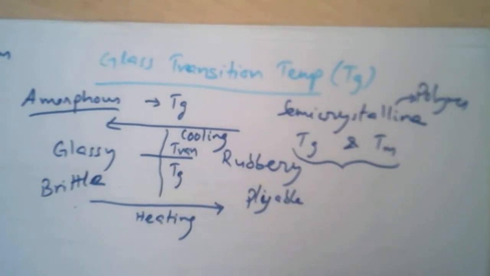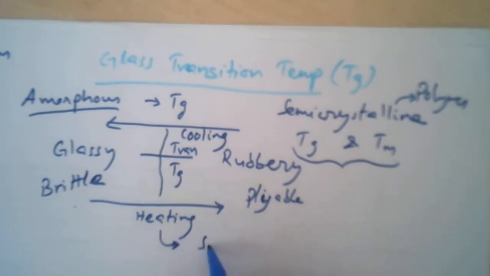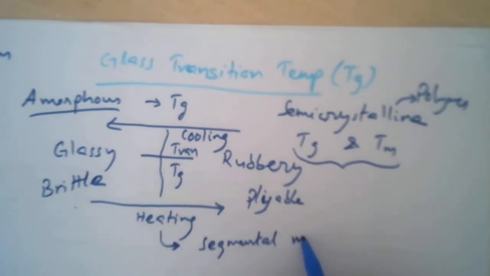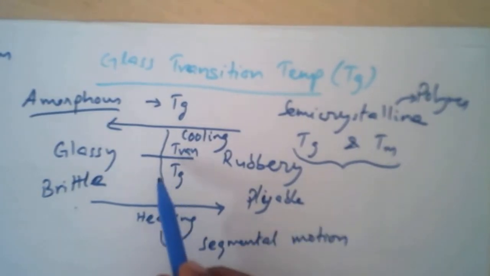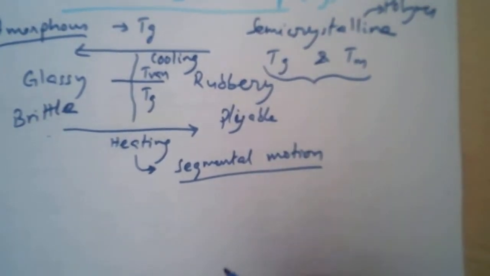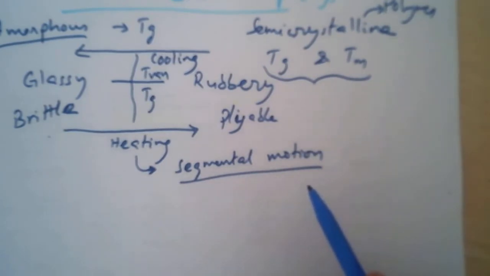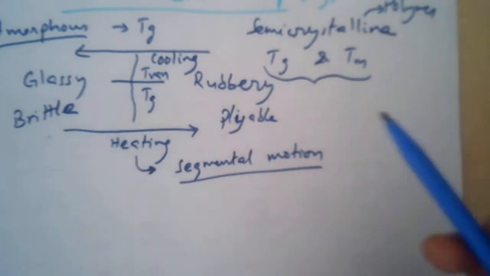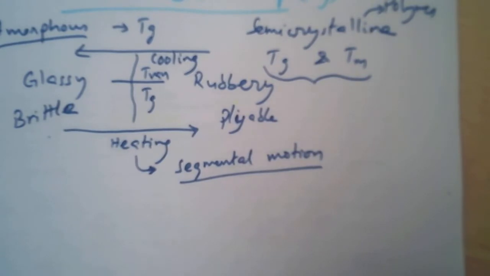This is the temperature at which the molecules of the polymer undergo segmental motion. The polymer chains get enough thermal energy to undergo segmental motion above glass transition temperature.